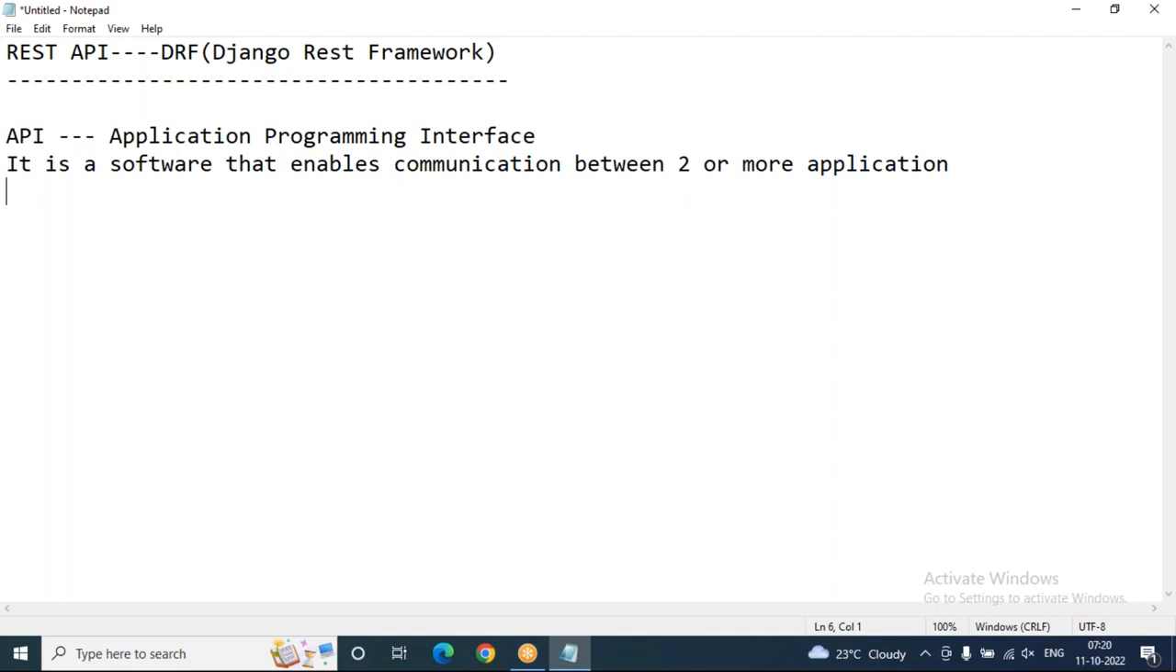The application need not be implemented on the same technologies, like Java to Java application, .NET application to .NET application. That is homogeneous communication. When we communicate with different types of applications, like .NET to Java, Java to Python, Python to .NET, that is heterogeneous communication. So ultimately, the communication medium is processed by using API only. API is nothing but application programming interface.